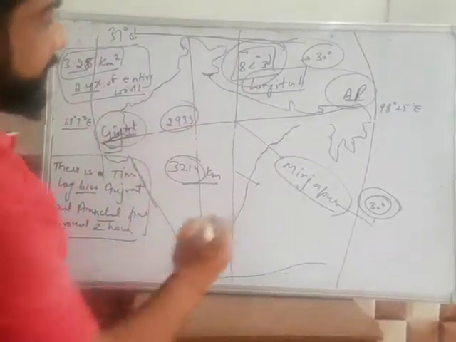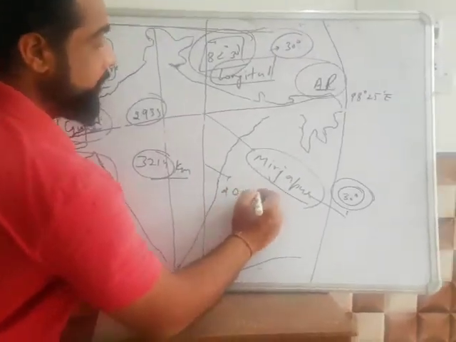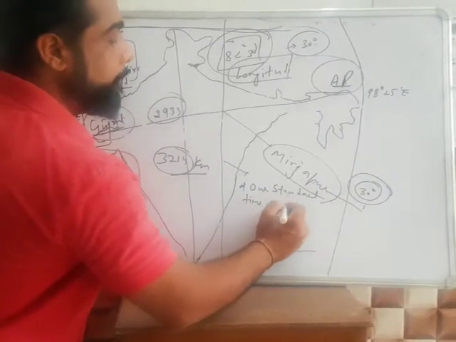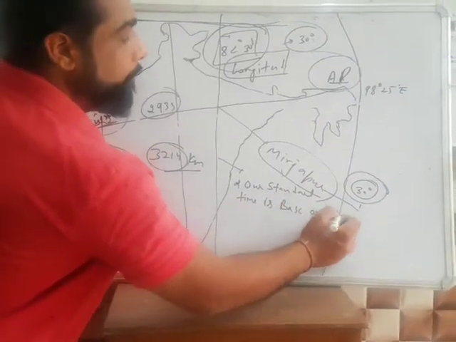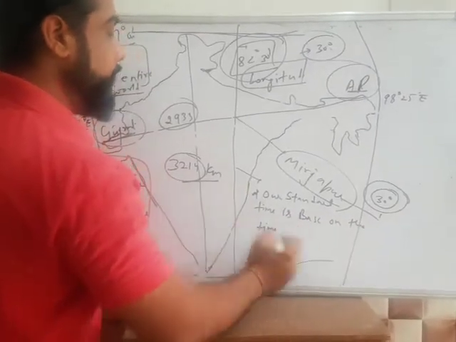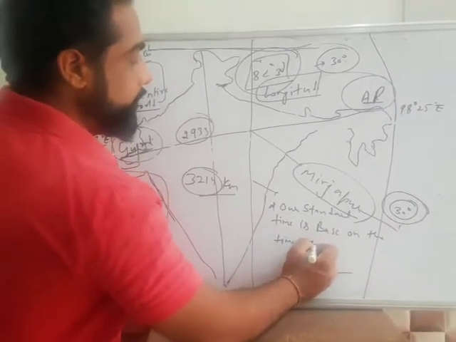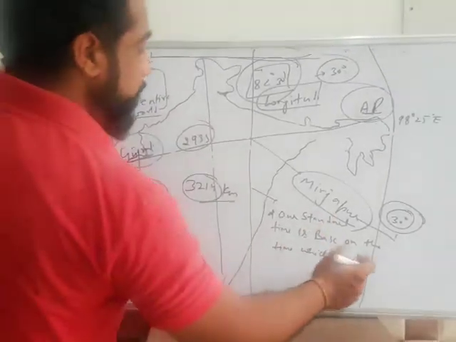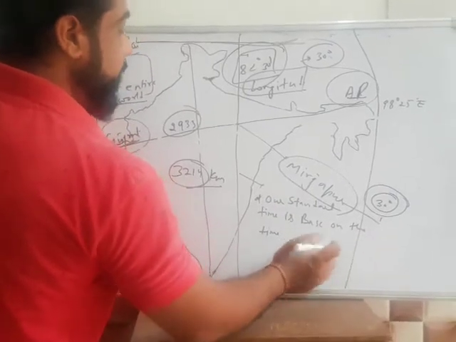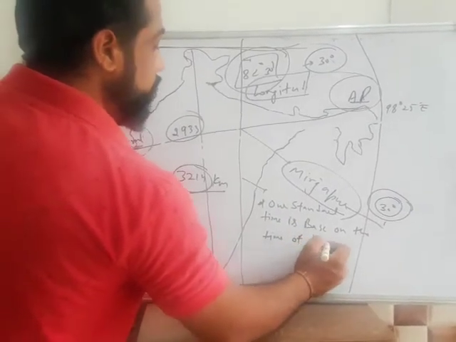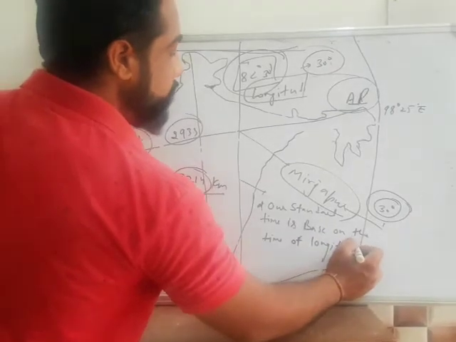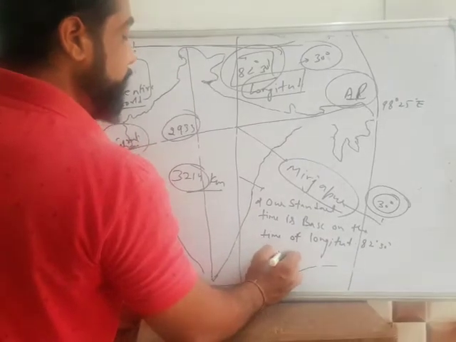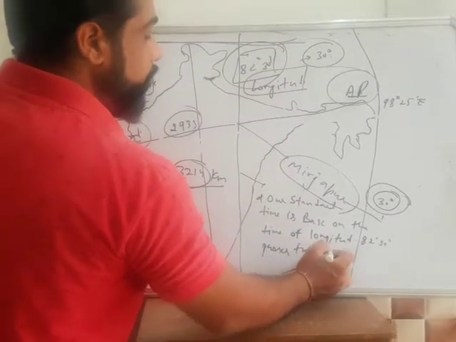Our standard time is based on the time of the longitude 82 degrees 30 minutes, which passes through Mirzapur.